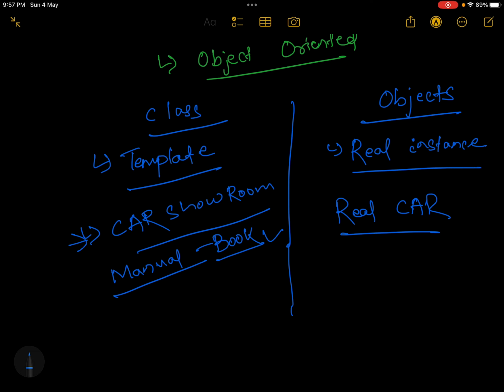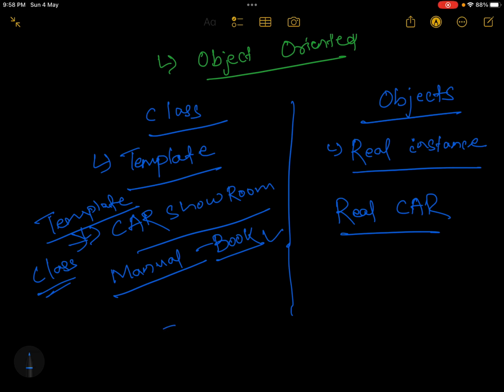Now the template, the book from where you chose, is the class. Let's say you chose Hyundai Creta, another person also can choose Hyundai Creta, and a third person also can choose Hyundai Creta. All those three cars would be different, but the template is one.